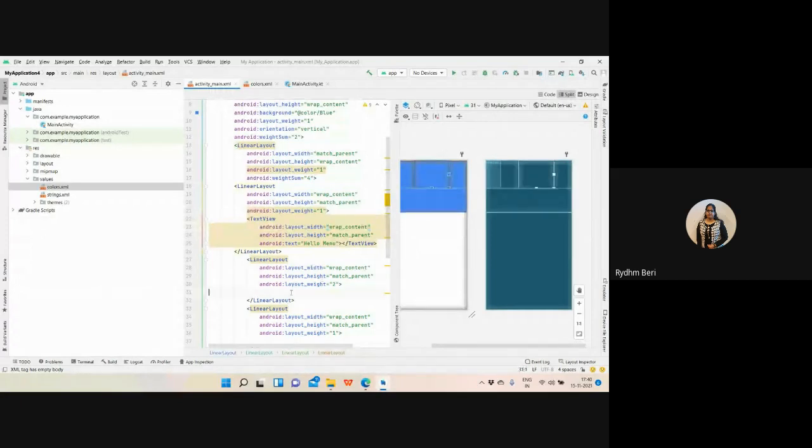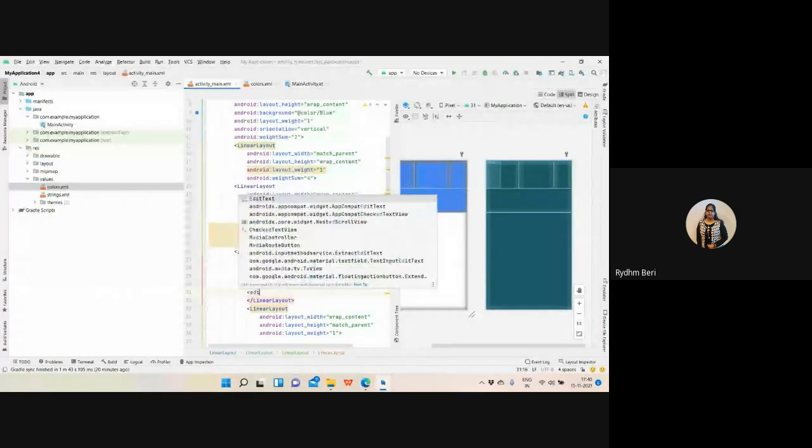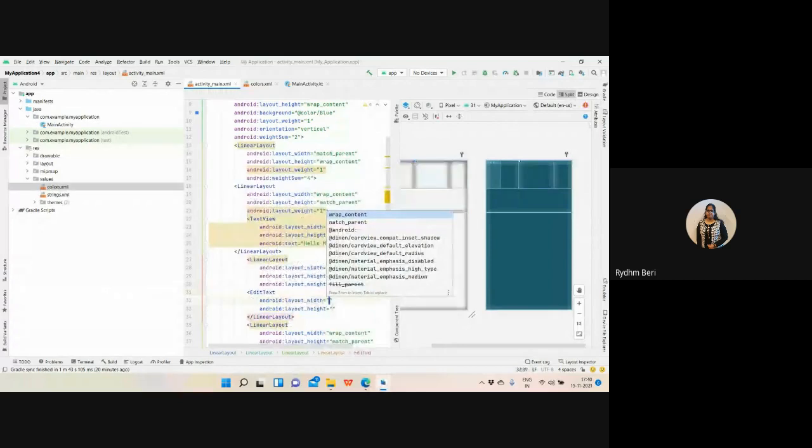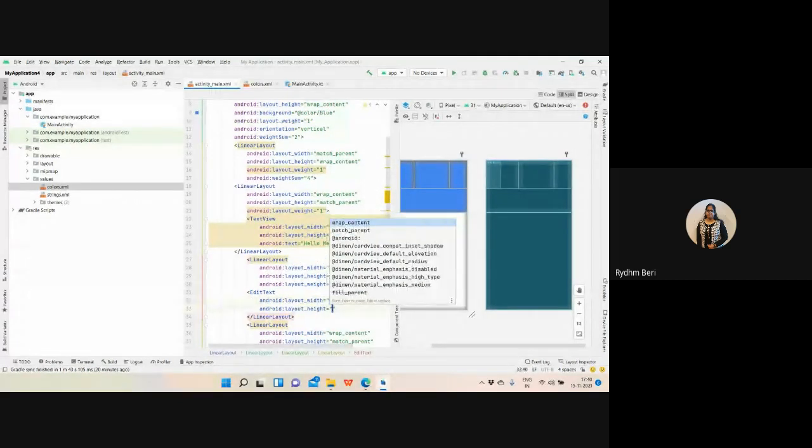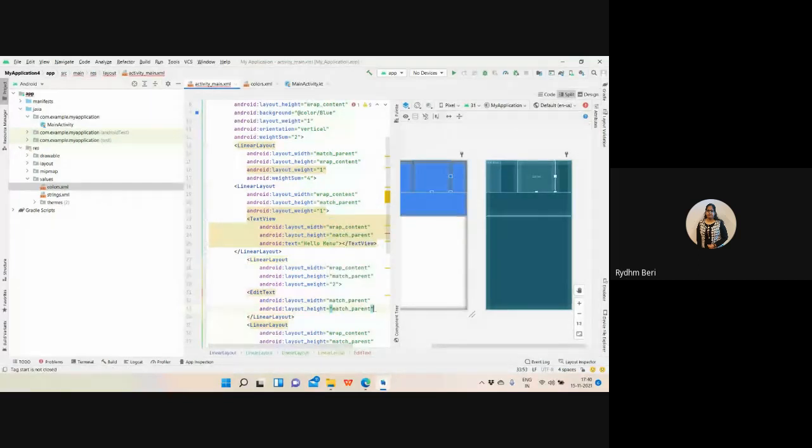Now in this, I need to have an edit text. For the edit text, I want the width as match parent and height as match parent. Right? The text box will be shown. And again, after that, I need to have a button inside this.